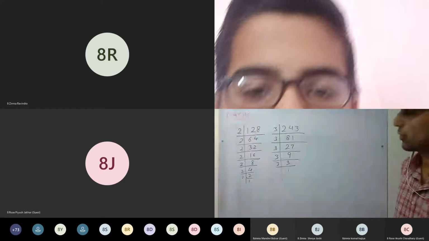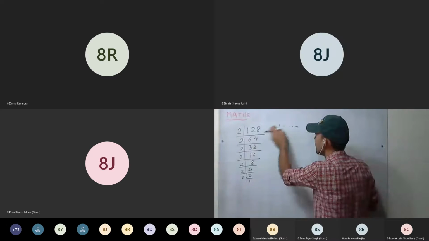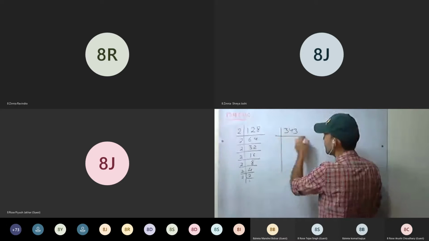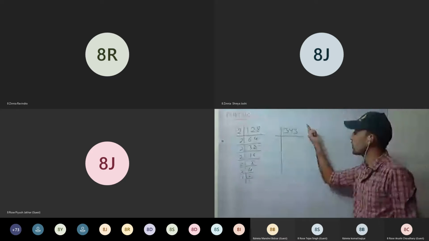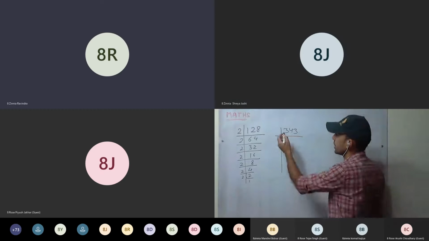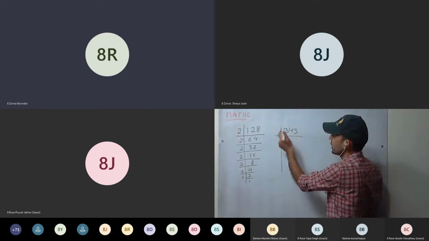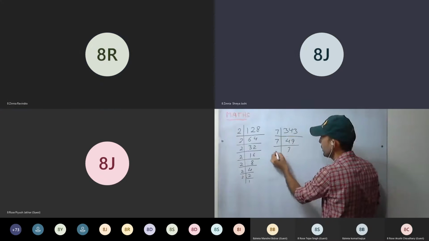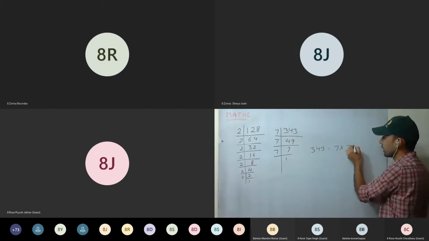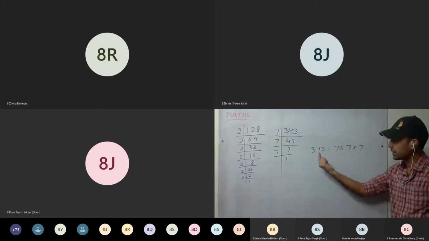Okay, 343 is a perfect cube? Third, 343. Check with 2, not divisible, 3 not divisible, 5 not, 7, yes. 343 divided by 7 is 49, it is divisible by 7. Then 49 divided by 7 is 7. 7, 7, 1. So 343 equals 7 into 7 into 7. Triplet is formed. So this is a perfect cube.